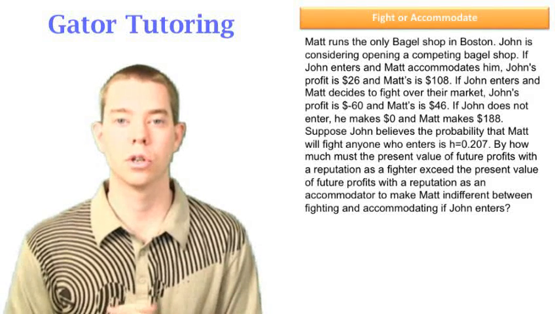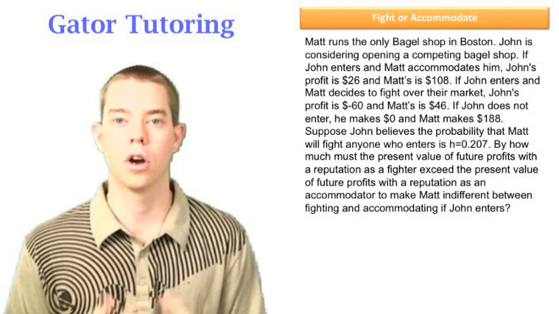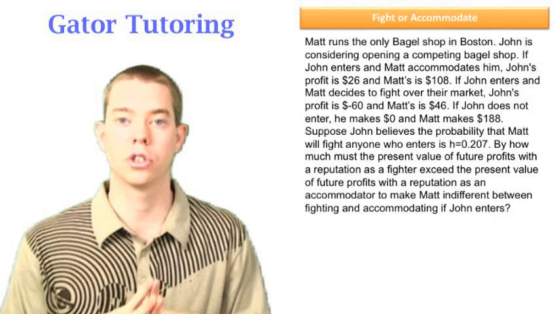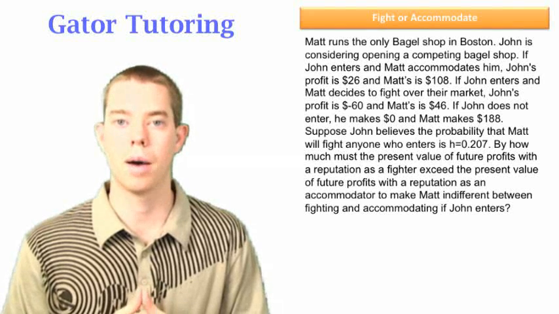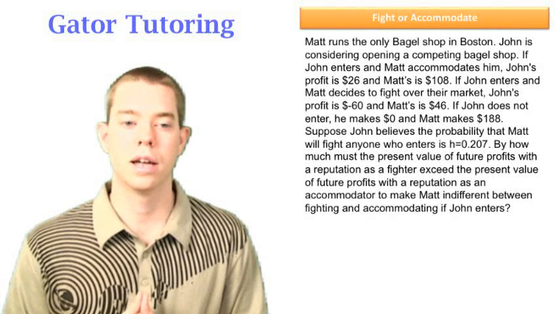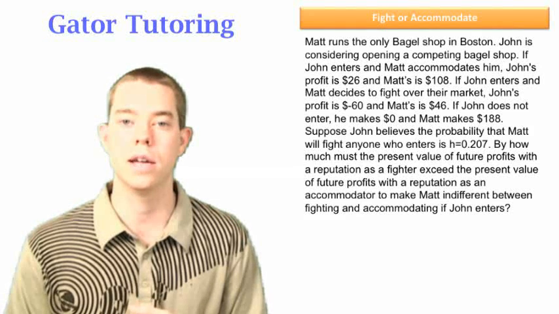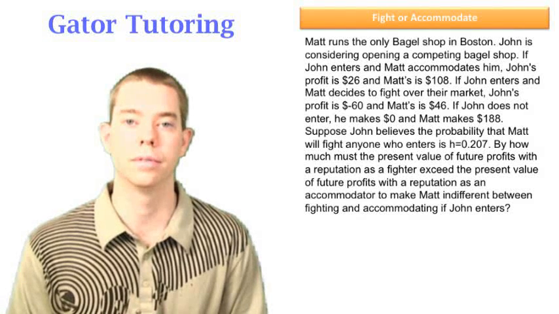It tells us that Matt runs the only shop right now and John is considering opening a competing shop. It tells us some different payments of whether or not John enters and whether or not Matt accommodates. And it says that John believes the probability that Matt will fight anyone who enters is equal to H, and it's equal to 0.207.